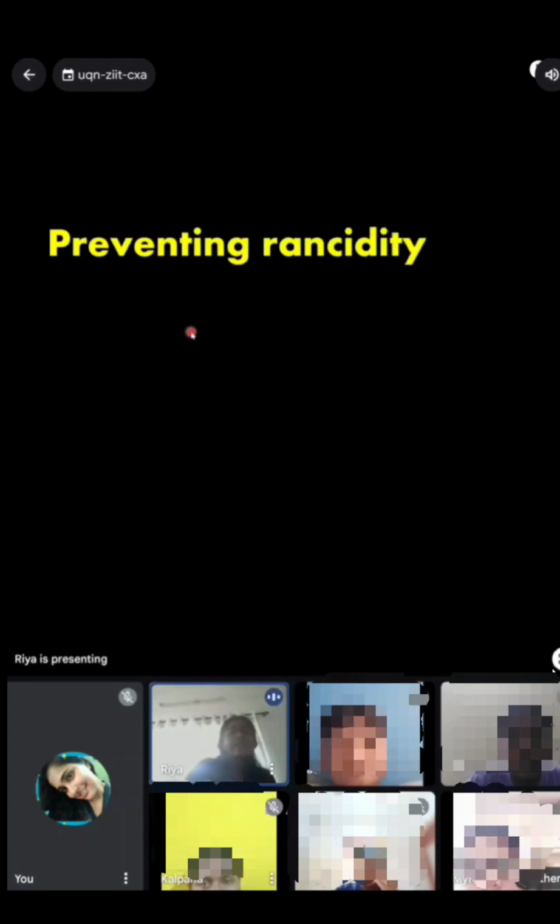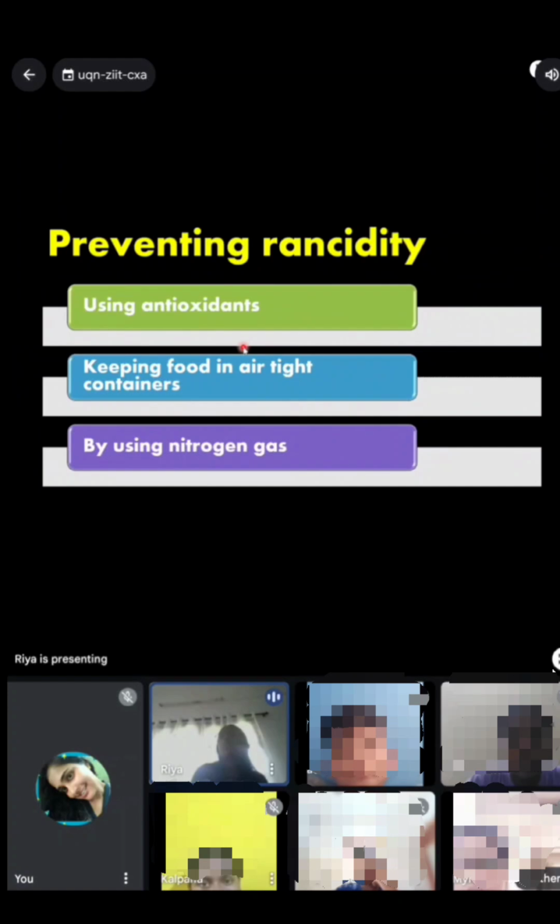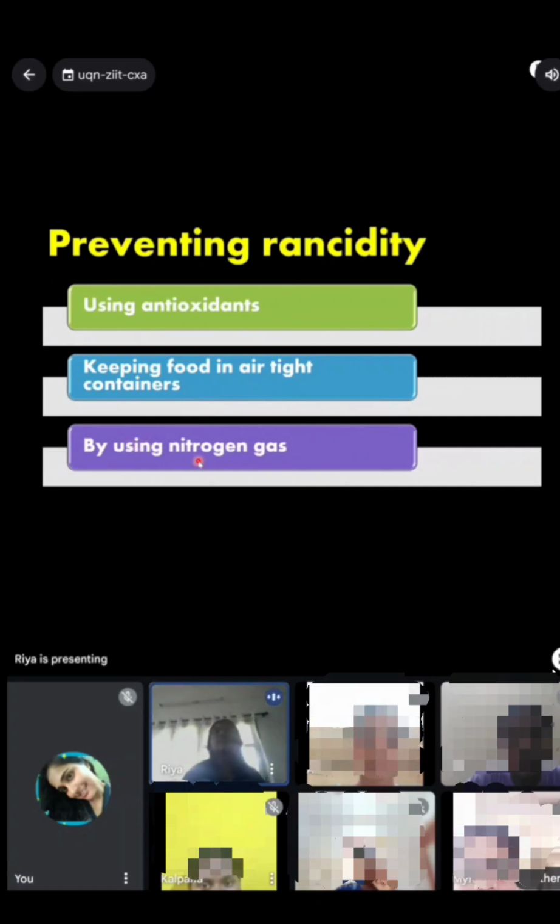So how do we prevent rancidity? First, we use antioxidants like salts and some chemicals. You can observe this in pickling, and also in keeping food in airtight containers. I think this is something we usually do in all our houses. Then there is the use of nitrogen gas. Nowadays, as the consumption of junk food has been increasing, we all know that chips packets are filled with nitrogen gas to prevent them from being spoiled.